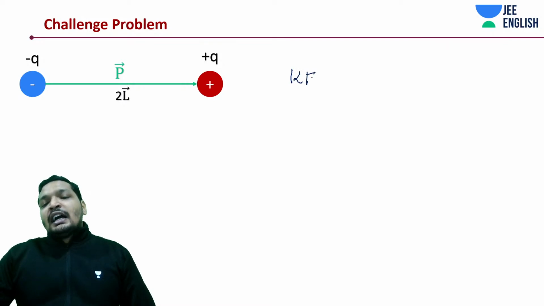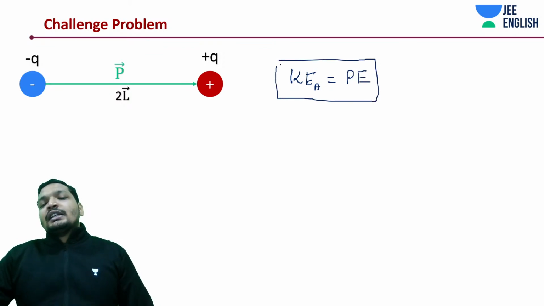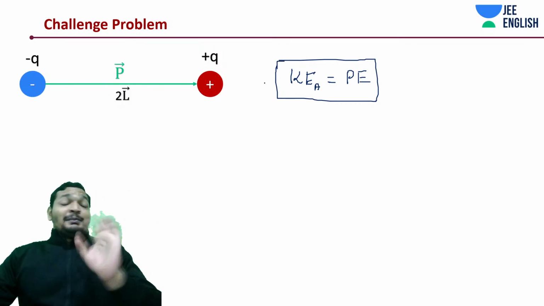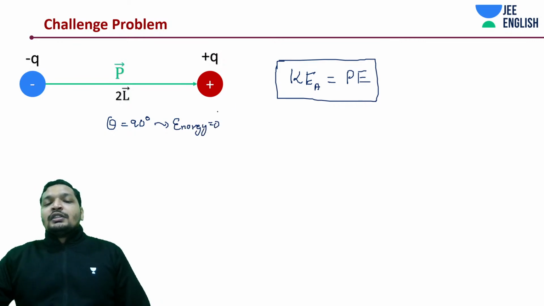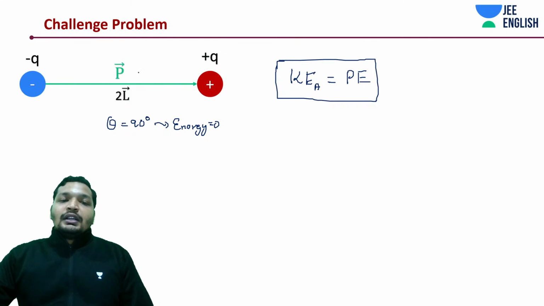Kinetic energy at position A is equal to minus of minus PE, which is going to be PE, derived at 0 degrees, when theta is 0 degrees. And it has reached rest eventually, by conservation of energy. At 90 degrees, we got the total energy of the system to be 0. That is the reason we got this. It's not just because it is always true. Now, initially the position was 0 degrees.